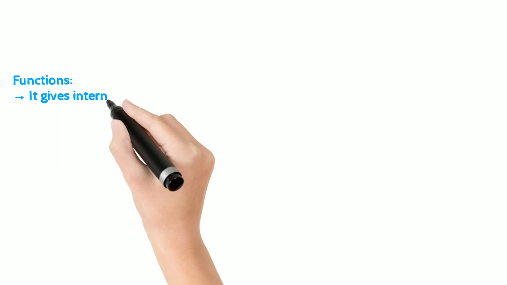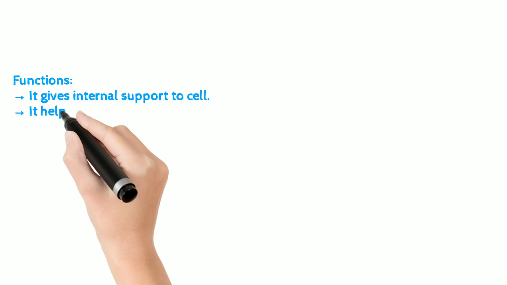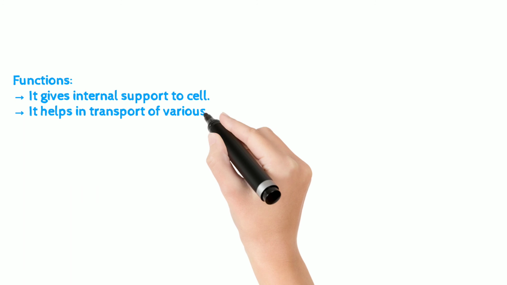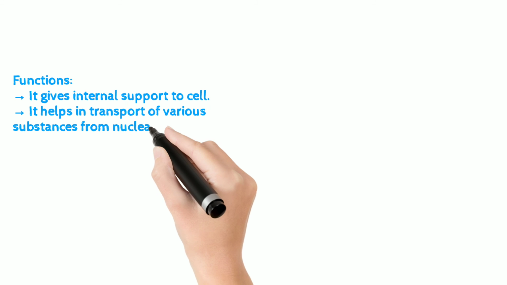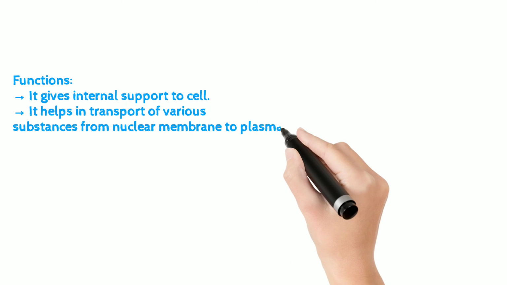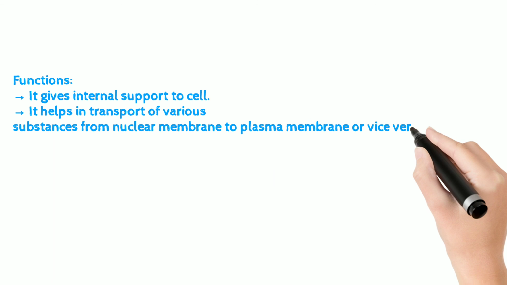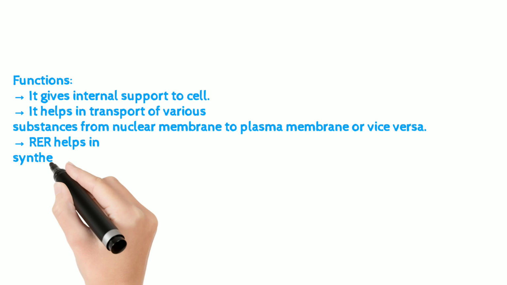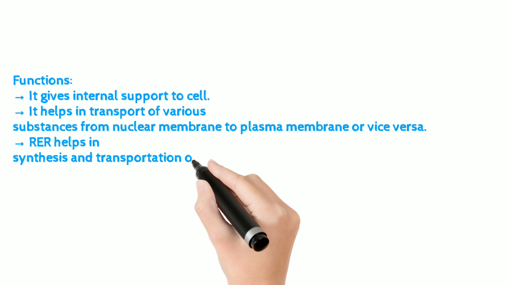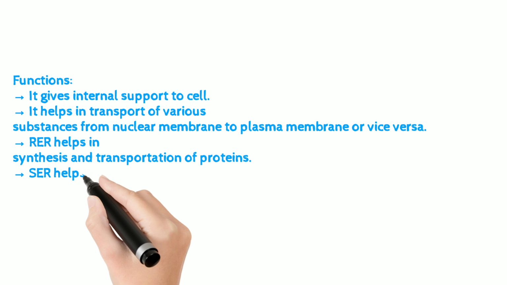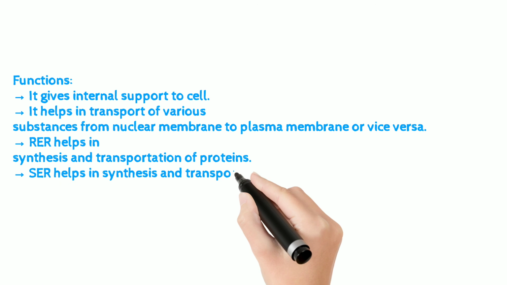Functions. It gives internal support to the cell. It helps in transport of various substances from the nuclear membrane to the plasma membrane or vice versa. RER helps in synthesis and transportation of proteins. SER helps in synthesis and transportation of lipids.